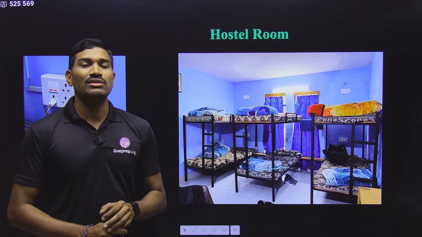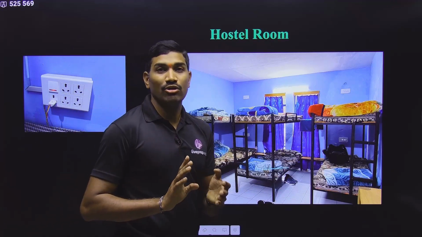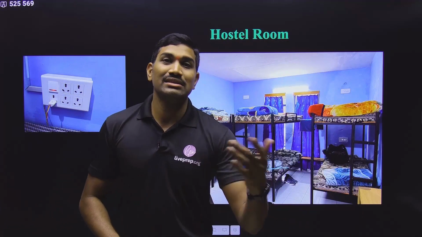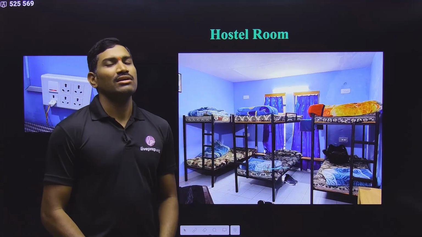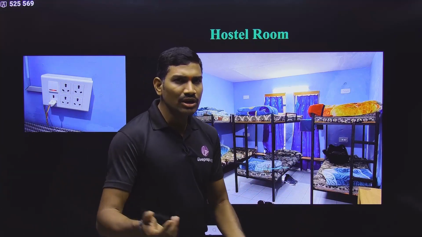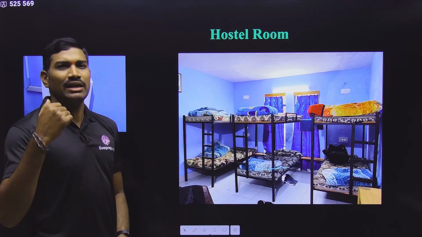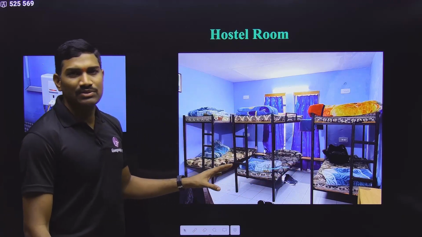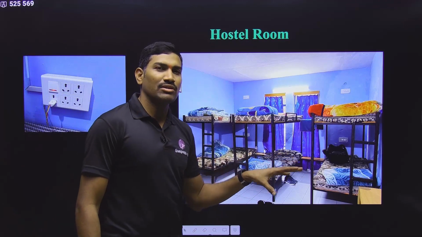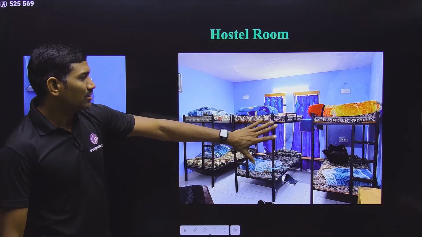There are some rooms in which total 4 cots are there. That means a total of 8 people can be accommodated. Majority are like this only. But apart from this, there is a separate dormitory room, where so many beds are there. Accordingly, toilet and washroom facilities are also there. For the facilities, there is no problem. They are excellent. But with respect to number, I am saying it like this. The majority of the rooms have 6 or 8 members accommodation. If it is the dormitory, that is a very huge number. Okay, so this is how they are.